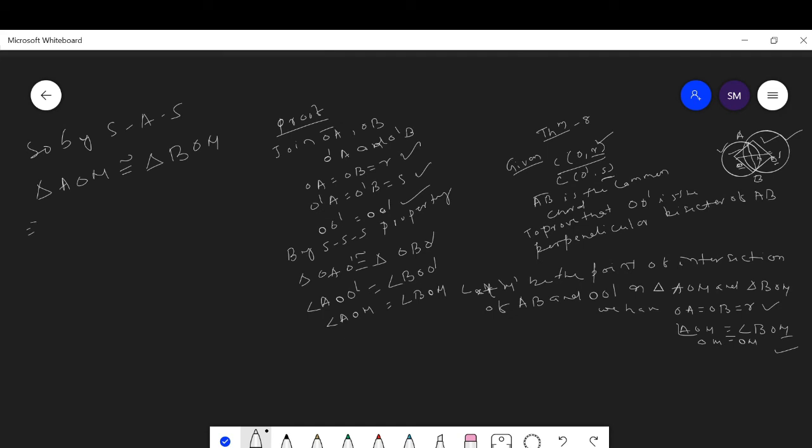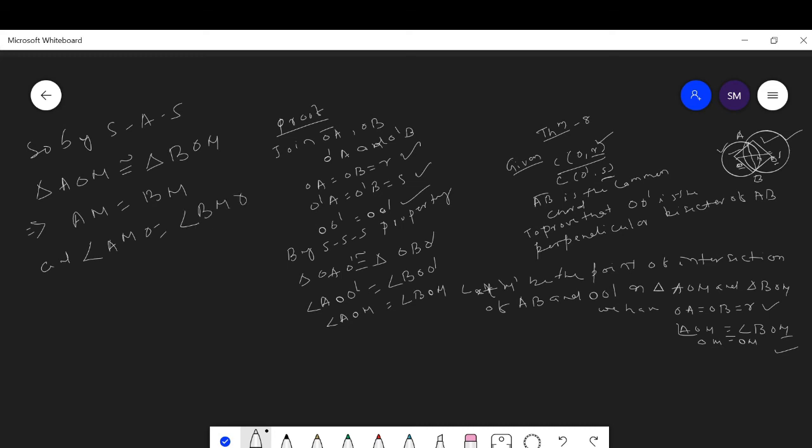describe the theorem. The triangles AOM and BOM are congruent, which implies that AM is equal to BM, and angle AMO is equal to angle BMO.